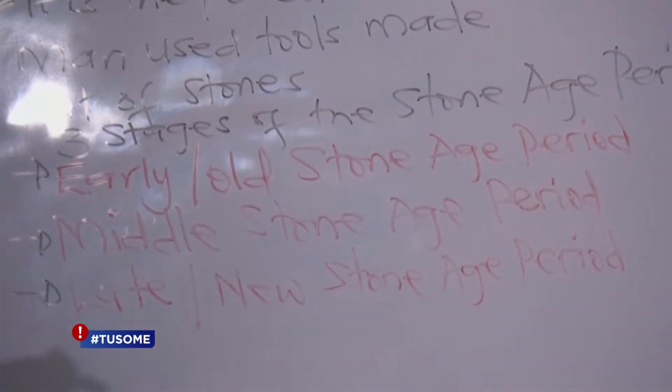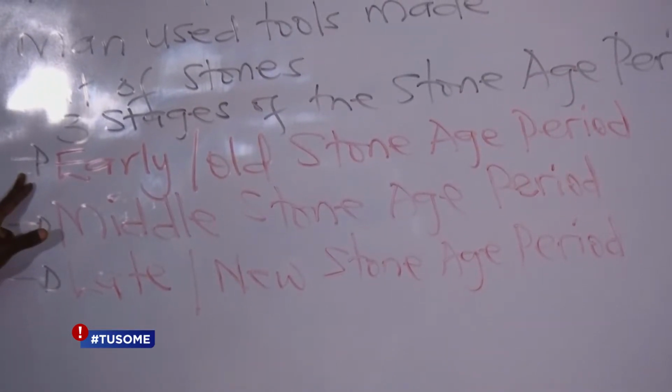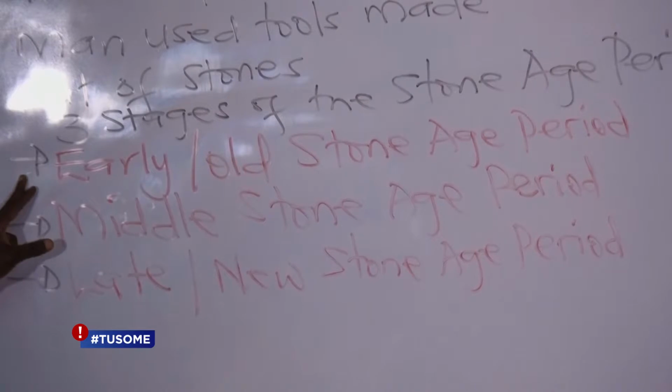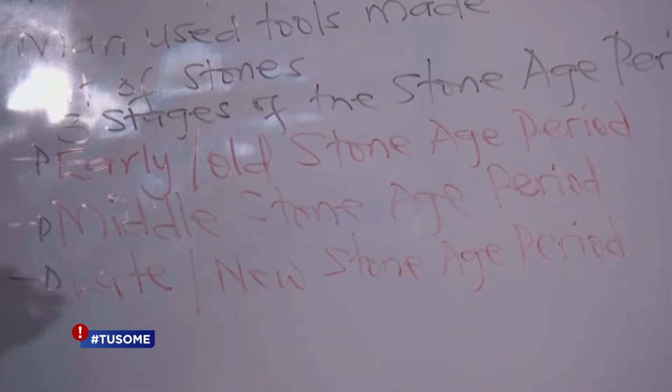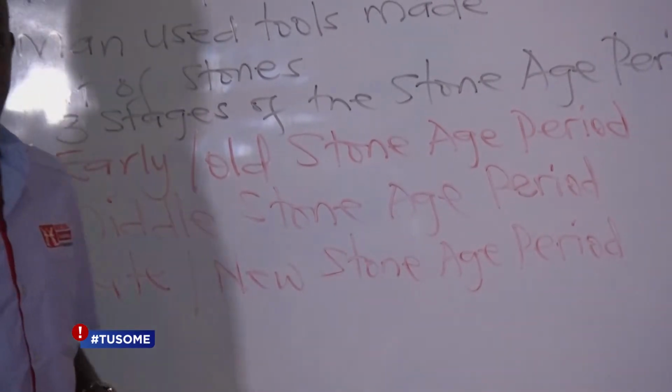These 3 stages, children, kept on changing. Every time early man would develop, the Stone Age period would change to another Stone Age period. Are you with me? Yes. So, let us first of all focus on the early Stone Age period.